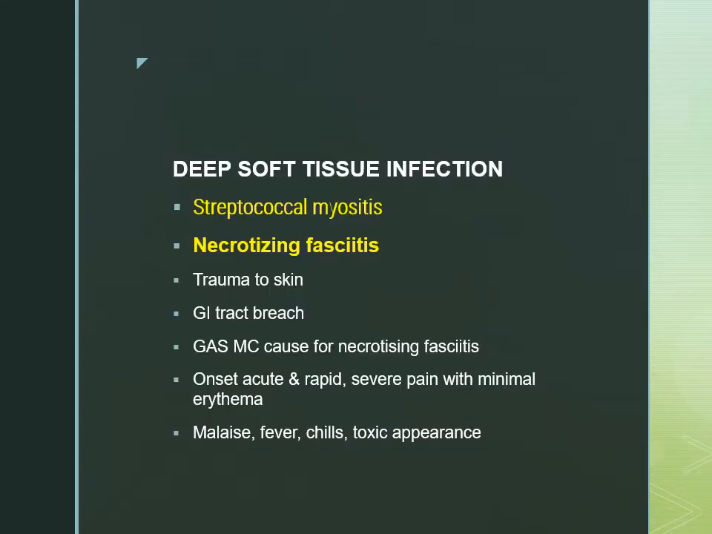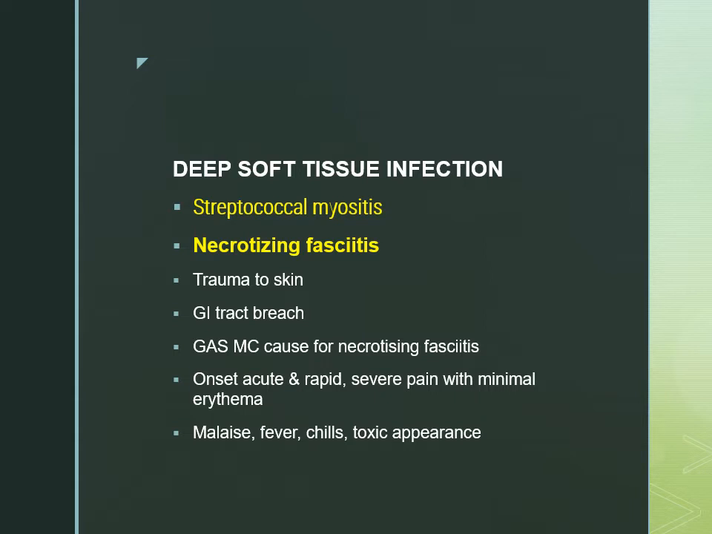Now it can also cause a deep infection, that is streptococcal myositis, and second is necrotizing fasciitis. Necrotizing fasciitis is very important as pyogenes is the most common pathogen causing it. So there is involvement of the fascia layer, which is a very deep layer, and if we have not noticed it on time, it can spread and cause necrosis of the underlying tissue.